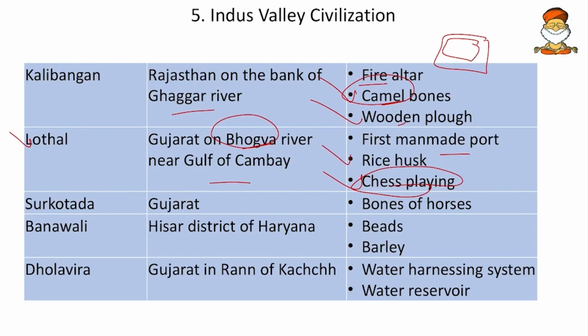Then Surkotada, again Gujarat, where the bones of horses were found, so along with camels, horses were also there. Then Banawali, in Hisar district of Haryana, with beads and barley, and then Dholavira, Gujarat in the Rann of Kutch. Here there is a water harnessing system and water reservoirs.